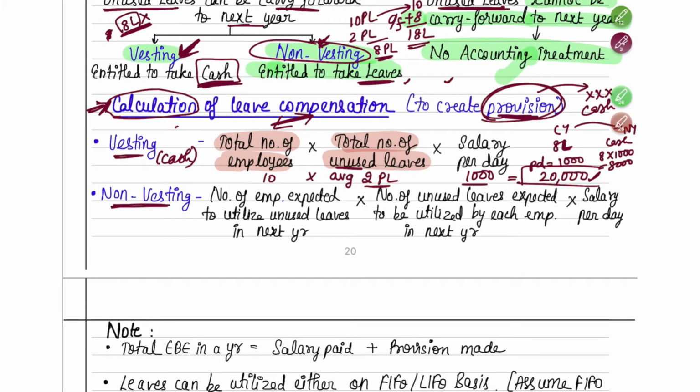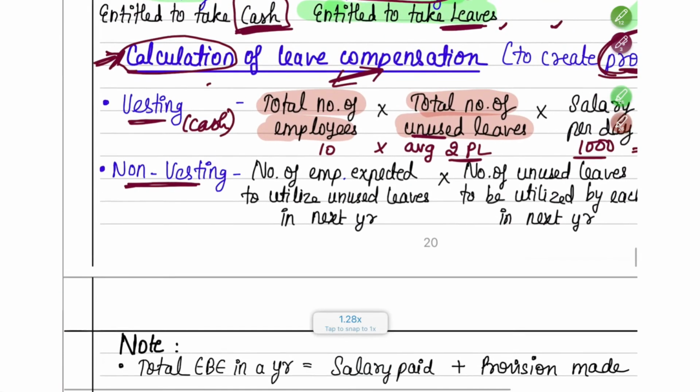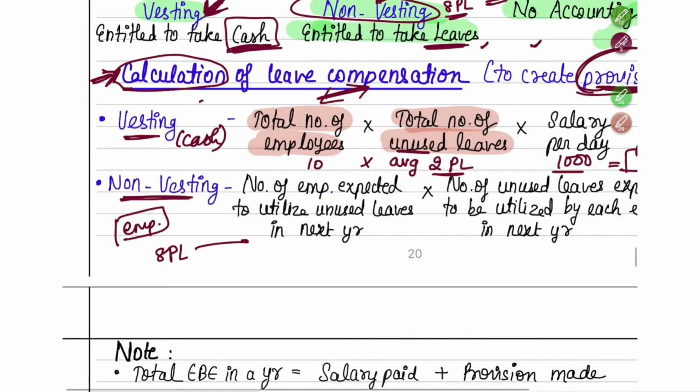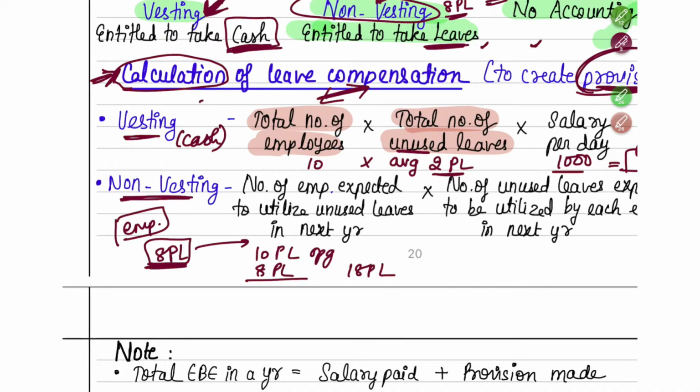Now, in the case of non-vesting leave, how will you calculate? In case of non-vesting, you're telling the employee, listen, 8 days of paid leave you have not used this year. Next year, please use it. Every year you have 10 days of paid leave, which is a normal opening balance. Apart from this, because previous year you did not use 8 days of paid leave, you can use those also, and 18 days of paid leave you will have.